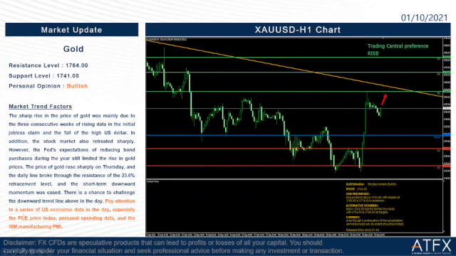So pay attention to a series of US economic data in the day, especially the PCE price index, personal spending data, and the ISM manufacturing PMI.